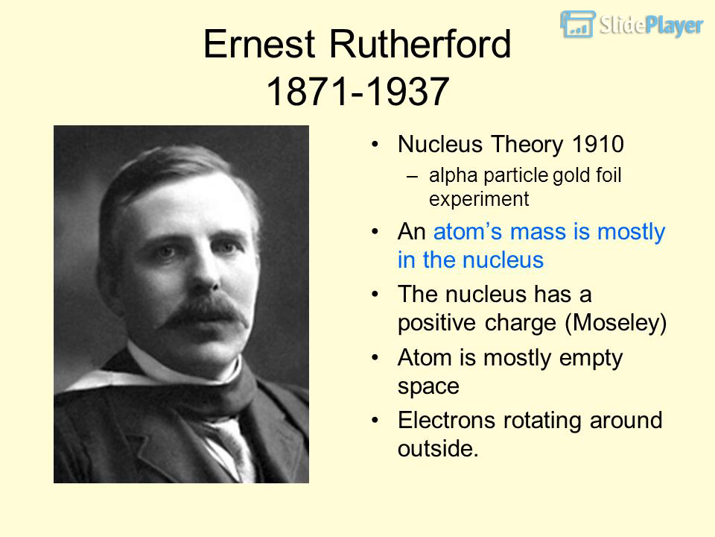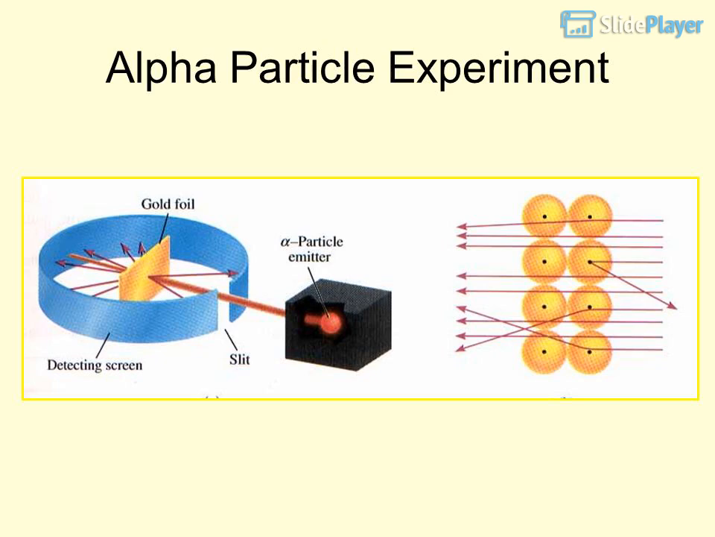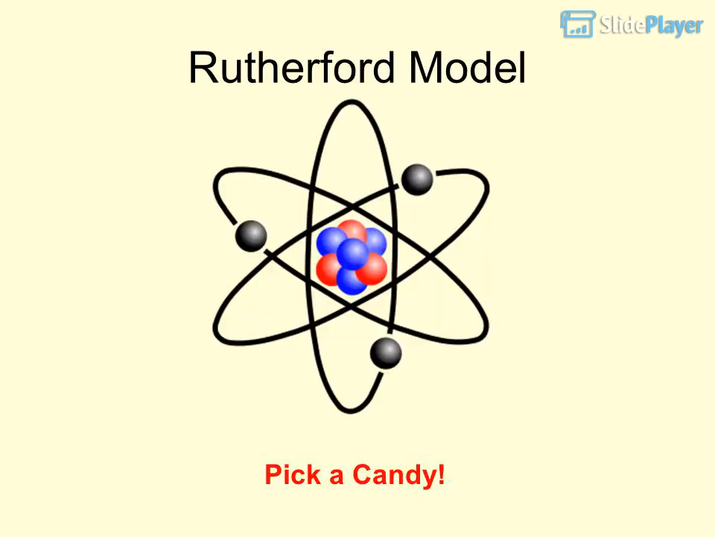An atom's mass is mostly in the nucleus. The nucleus has a positive charge, mostly. The atom is mostly empty space. Electrons rotate around the outside. Alpha particle experiment. Rutherford model. Pick a candy.